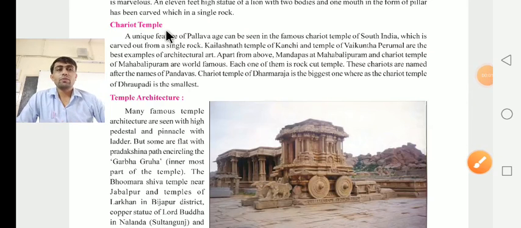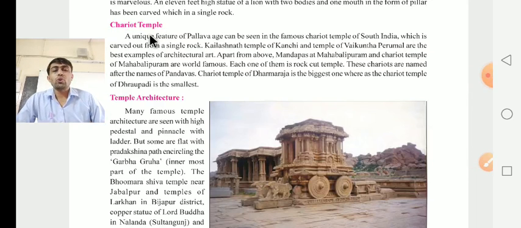Dear children, continuing this chapter, our next topic is Cheroid Temple. Cheroid means Rath, temple; you know very well, Mandir. A unique feature of the Pallava age can be seen in the famous Cheroid Temple of South India, which is carved out of a single rock.